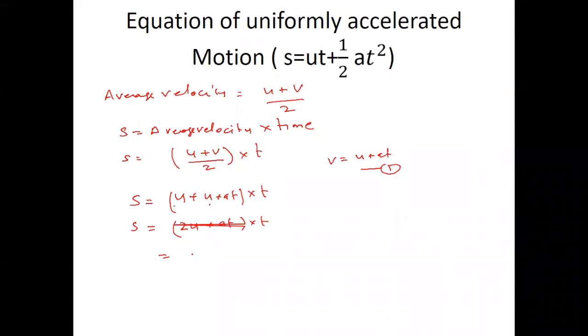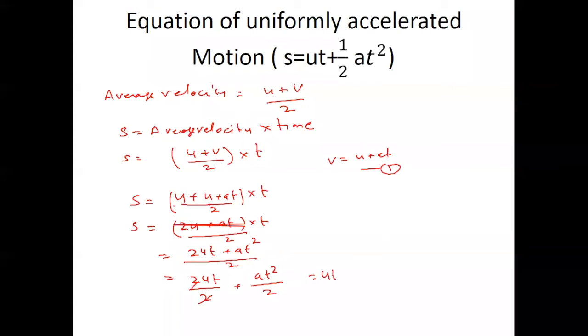So 2u plus at square, and if we divide by 2, this 2 and this 2 cancel, so we can write 2ut plus at square by 2, that is, ut plus half at square.